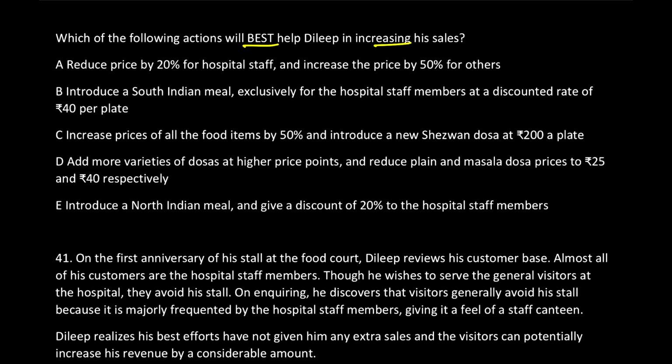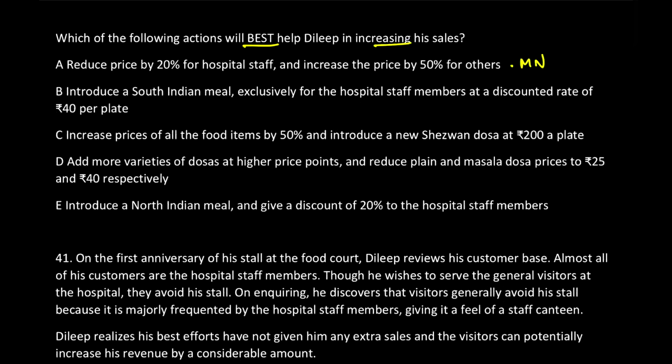Let's go through option A. Option A says reduce price by 20% for the hospital staff and increase the price by 50% for others. Now, do you think that it will affect the present number of people coming or the number of dosas selling? Maybe yes, maybe not. So there is a condition of maybe over here. Okay. So I'll still keep it in my waiting list, but the thing is that maybe or maybe not.